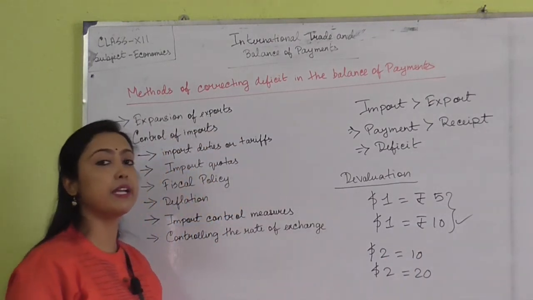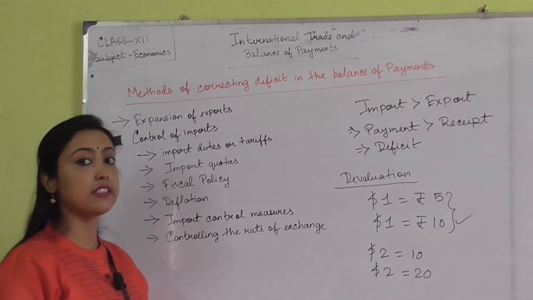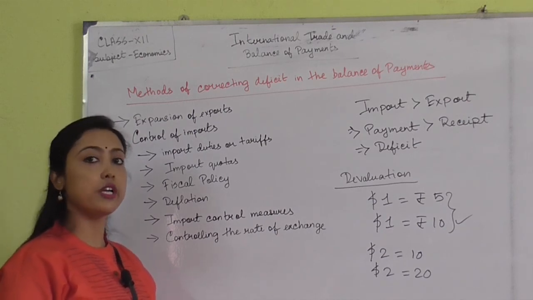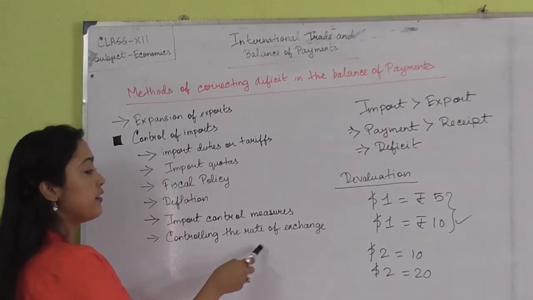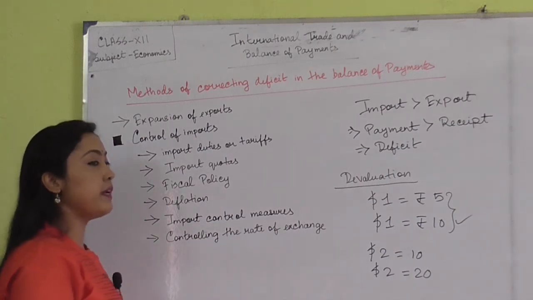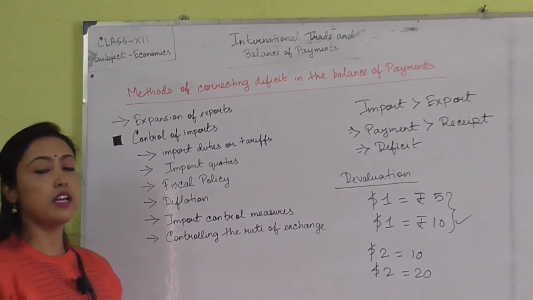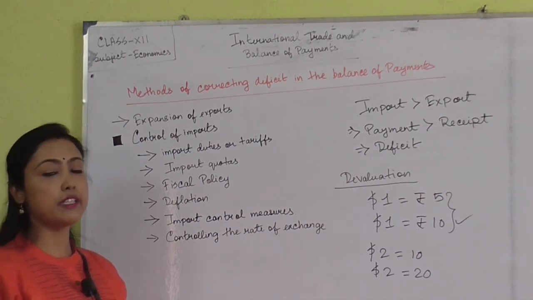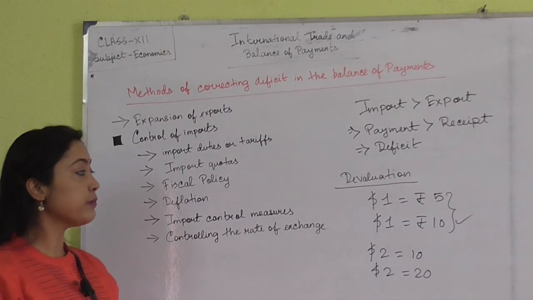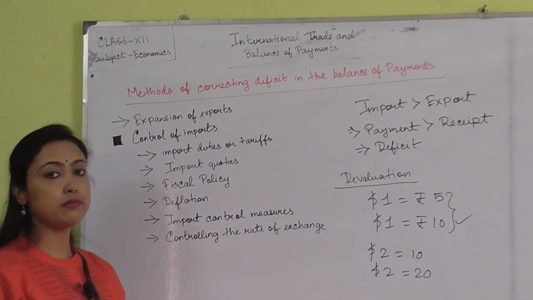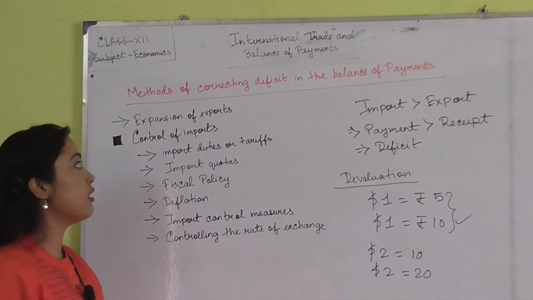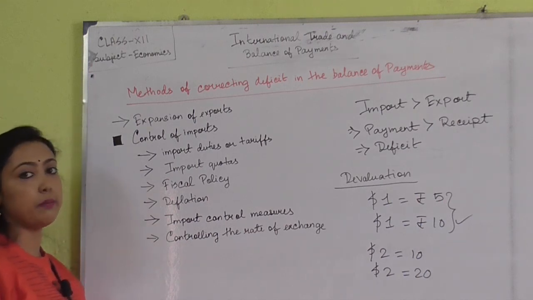That means imports are becoming very much expensive to the residents of the home country. So through import control by controlling the rate of exchange, the imports can be controlled. These are the measures of correcting the deficit in the balance of payments.